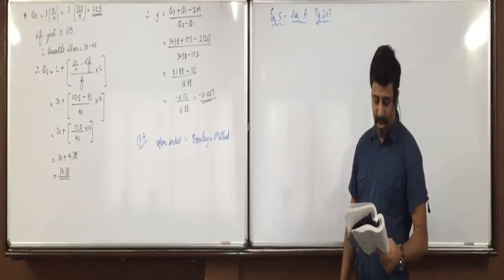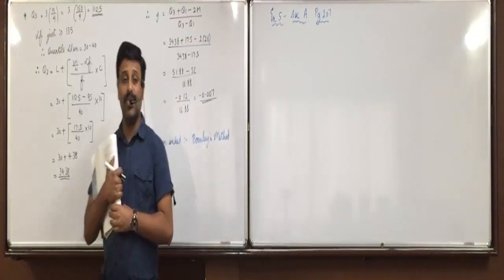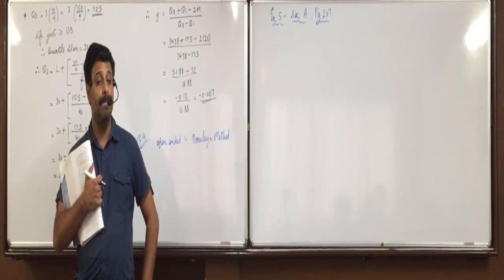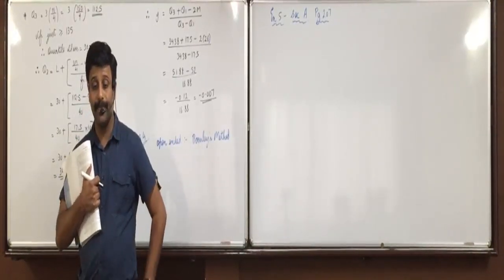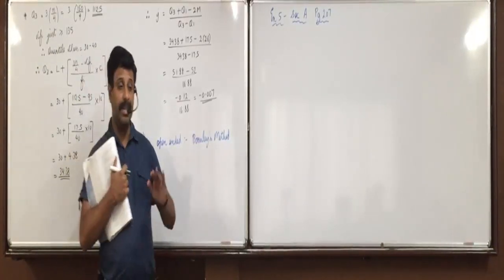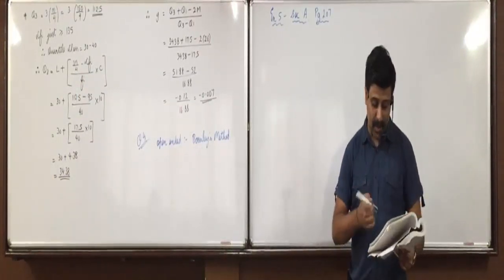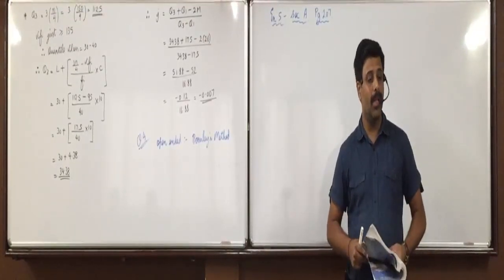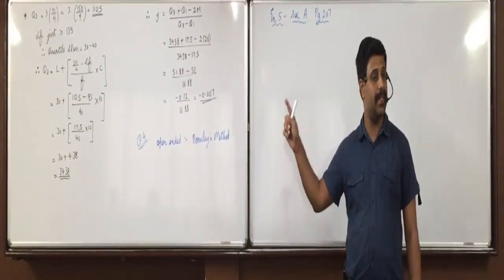For a frequency distribution having negative skewness, what will be the value of its mean? Now, raise your hand. For negative skewness, what was the first characteristic? Yes? Mean is less than median, is less than mode. Now the question asks, for negative skewness, what will be the value of its mean? So which answer will you mention? Option B, it will be less than mode. For positive, mean is greater than median is greater than mode. For negative, mean is less than median is less than mode.